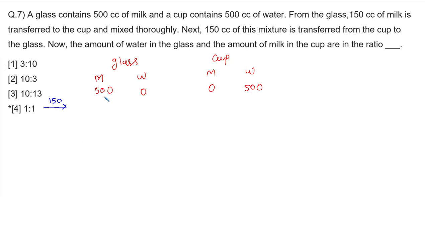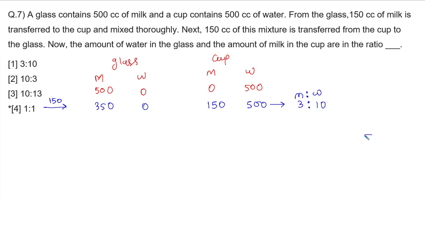So how much milk is left over here? 500 minus 150, 350 milk is left, water is 0. Over here milk will become 150 and the water becomes 500. Over here you can see that the ratio of milk to water is equal to 3:10.